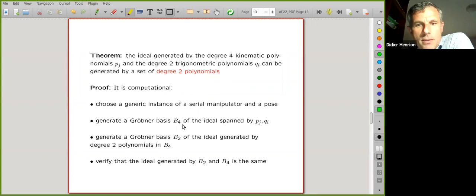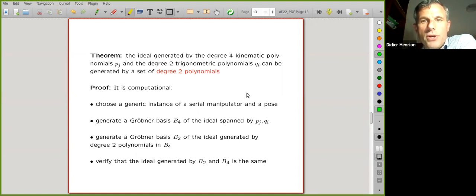From the polynomials in the basis, I take only the polynomials of degree at most 2, and I generate a Gröbner basis B4 for the ideal generated by these polynomials. Then, again using linear algebra, we verify computationally that the ideal generated by B2 and B4 is the same.